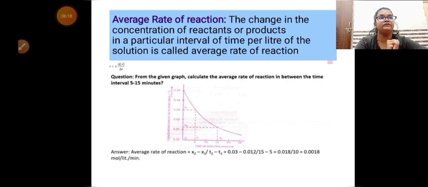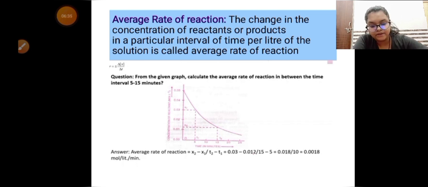7:15 to 7:30 pm. What was the rate of the reaction during this time period? Meaning I am talking about the interval of time from 7:15 to 7:30 pm.